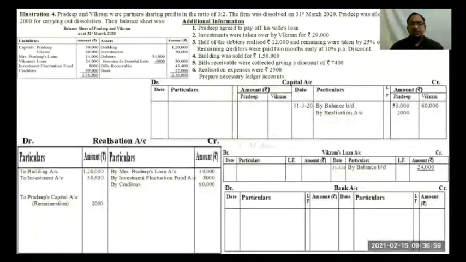Then debtors are given and provision for doubtful debts is also given. This also we discussed. Debtors are transferred to realization account at their gross value. So to debtors 34,000 gross value, and provision is transferred like a liability in realization account credit side by provision for doubtful debts account 4,000.